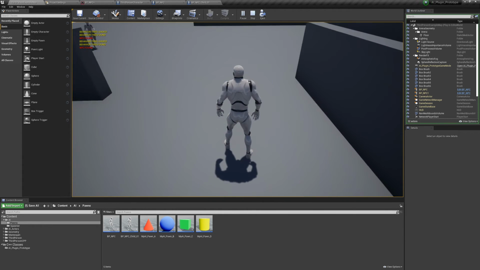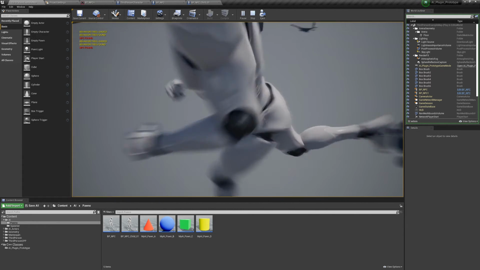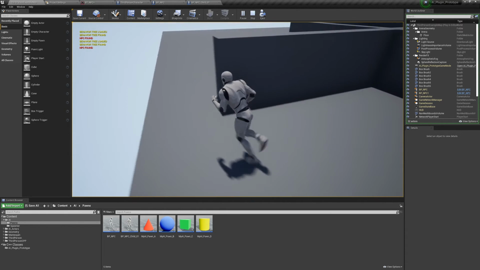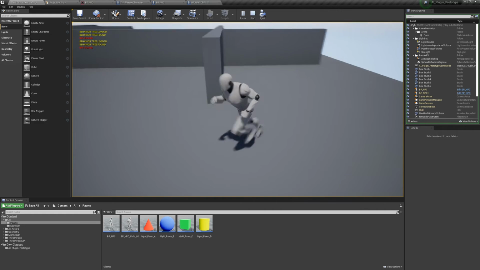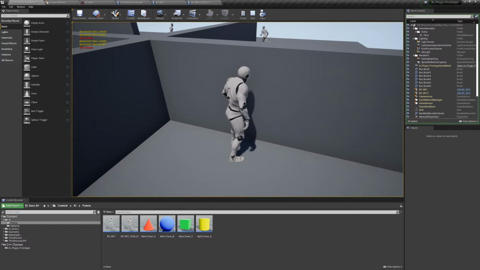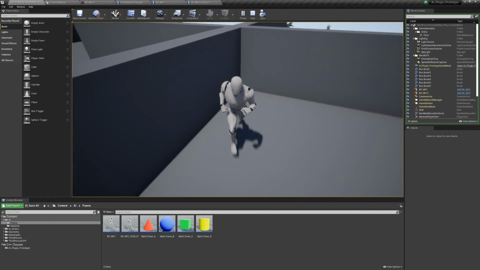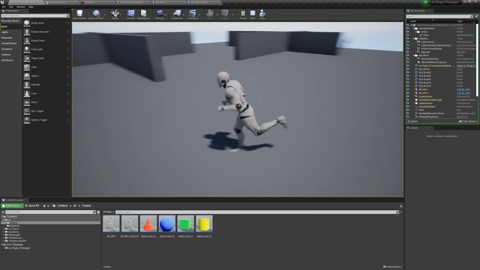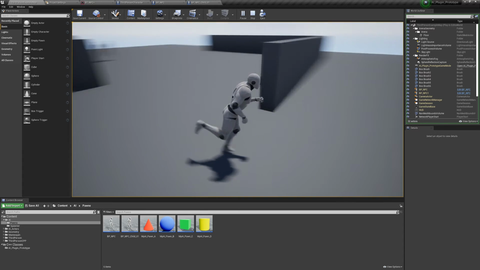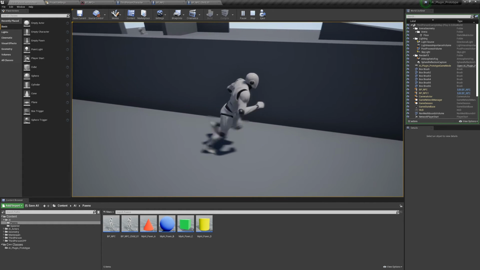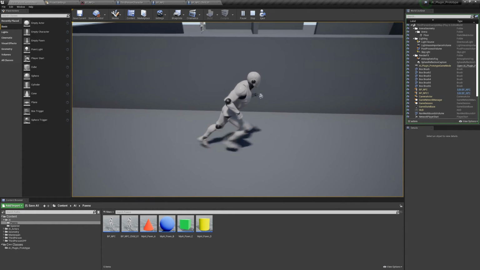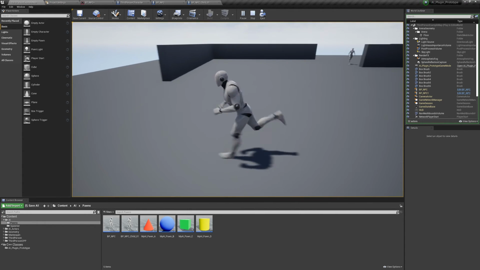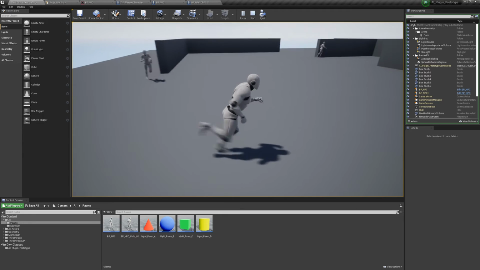However, if they use the hearing component to find me, and then I lose them, let's see if I can lose her. She will run back to the spot where she started instead of walking back. And I haven't been able to fix that. I've been messing around with all these different variables and moving stuff around in the behavior tree trying to fix that, and I have not figured it out yet. I'm sure I can figure it out. It's not that big of a deal.